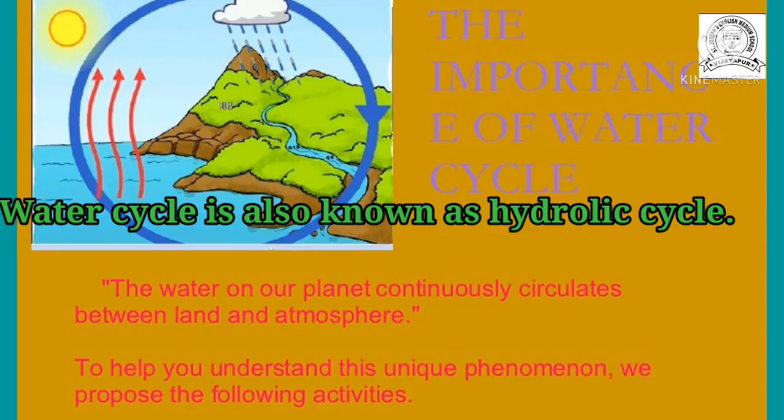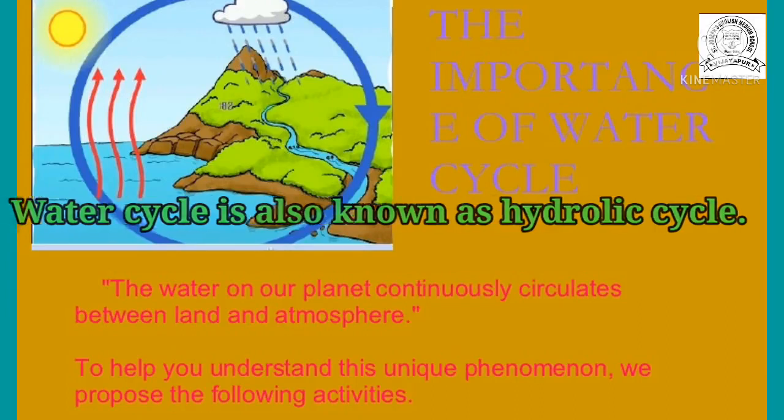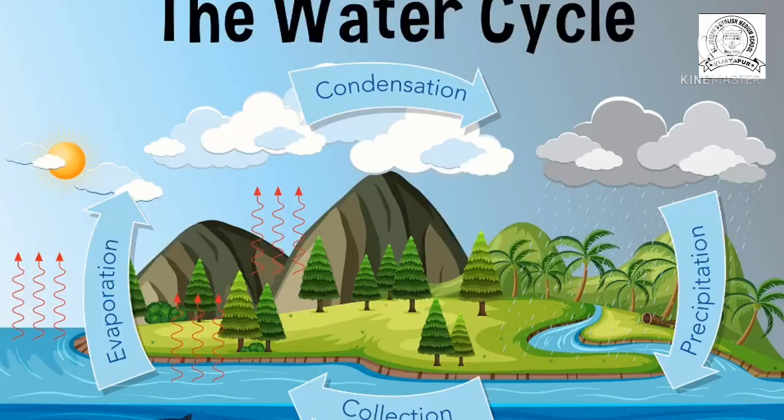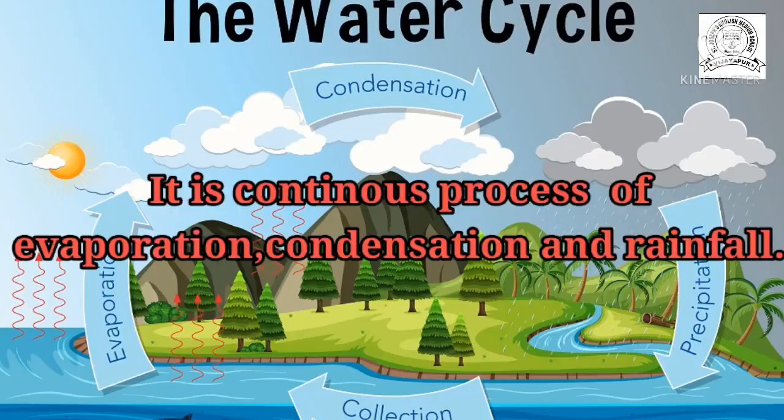Now listen, what is the water cycle? The water cycle is a continuous process of evaporation, condensation, and rainfall or precipitation. Now one by one I will explain this part.